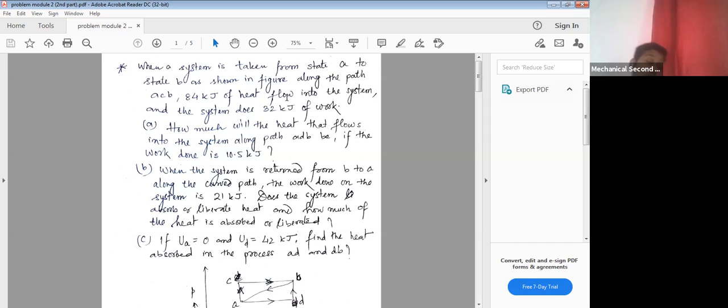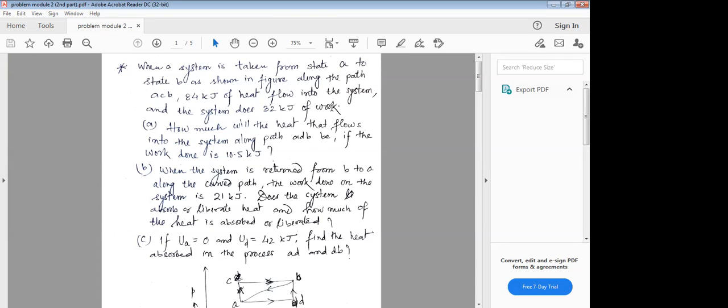Now you will have to understand the language here. In the first law of thermodynamics, we discussed that work done by the system is taken as positive, and work done on the system is taken as negative. So we will have to keep these things in mind when we solve the problem. Here it clearly says that the system does the work. So when the system is doing the work, we will have to take it as what? Positive or negative?